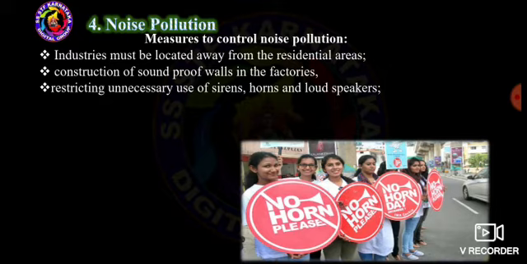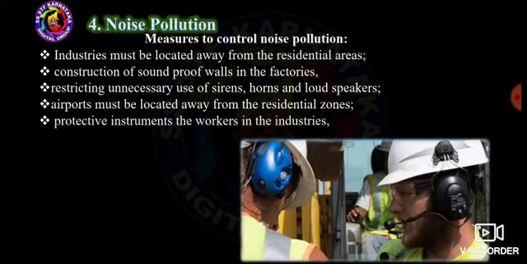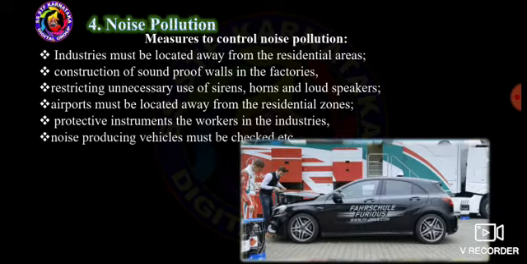Restricting unnecessary use of sirens, horns, and loudspeakers. Airports must be located away from residential zones. Protective instruments for workers in the industries. Noise-producing vehicles must be checked, etc.